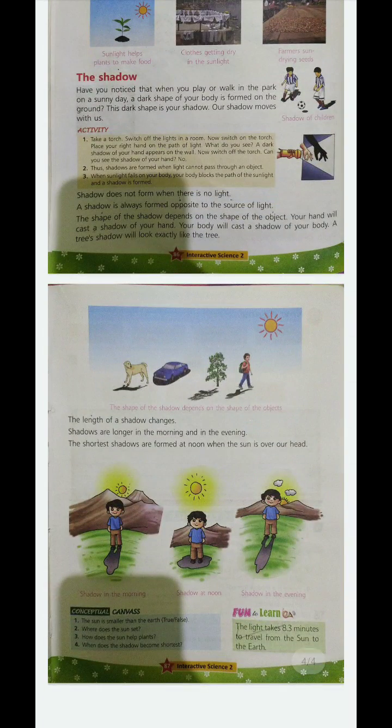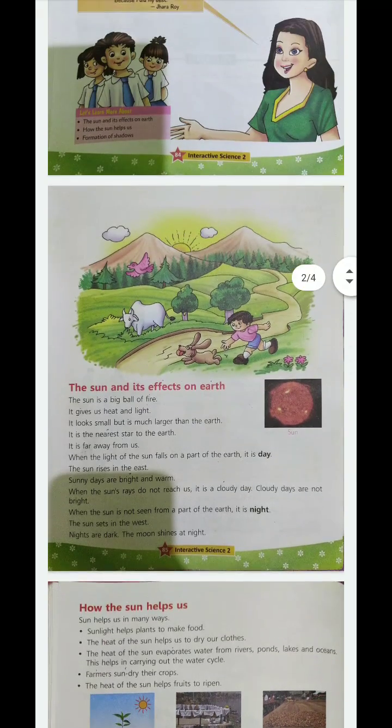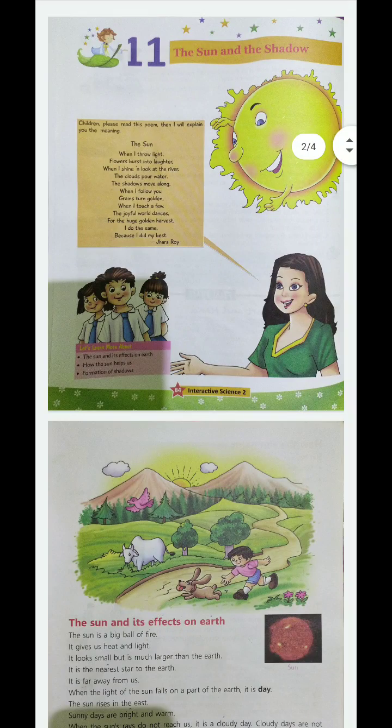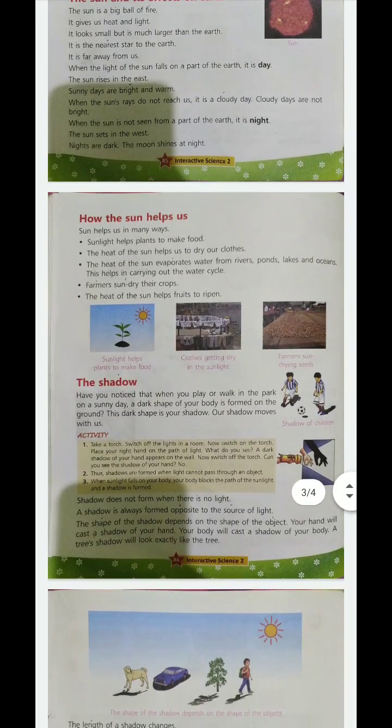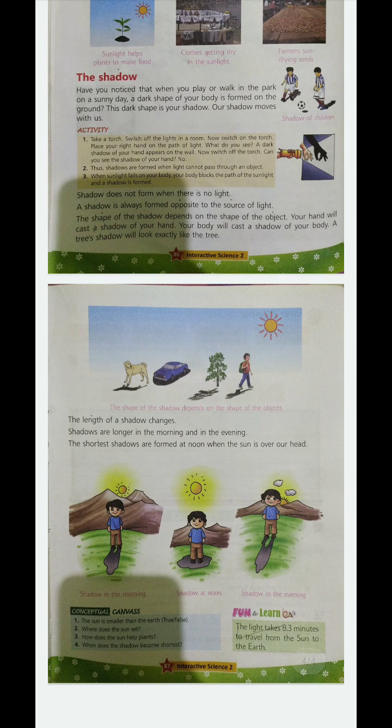In the next class we'll be doing fill in the blanks, the exercises, and the questions and answers. Till then, read this chapter, and I hope you have drawn a nice big beautiful sun on page 84. For today you will draw the three forms of shadow: shadow in the morning, shadow at noon and shadow in the evening.